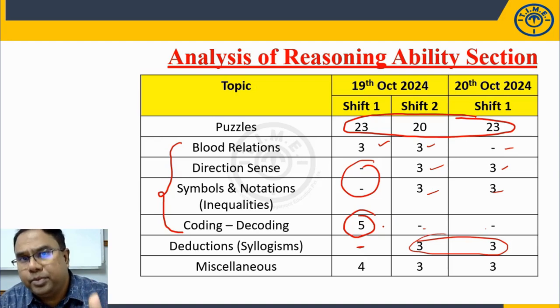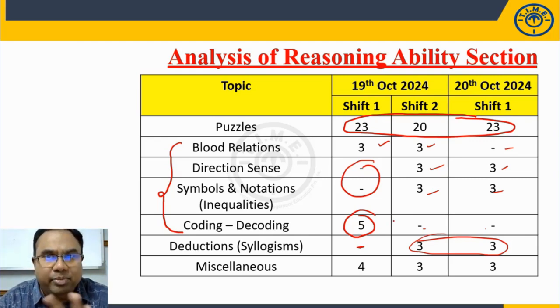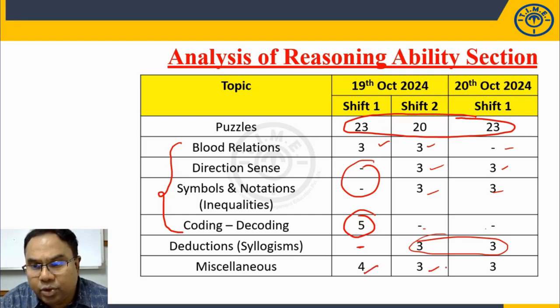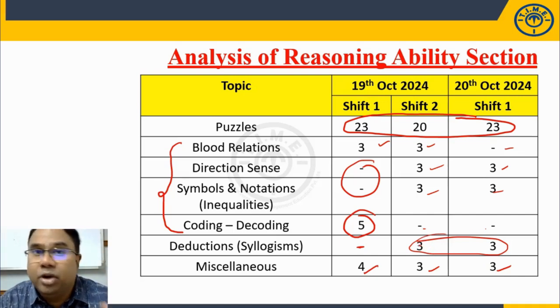But in shift 2, there was more variety of questions and moderate-level puzzles, which made it a little difficult. Then miscellaneous: in all the slots you have about 3 to 4 questions. There were questions on framing a meaningful word, number-based, then word formation. These questions are generally asked under miscellaneous question types, right? So this is about your reasoning section, broadly about these 3 shifts, right?